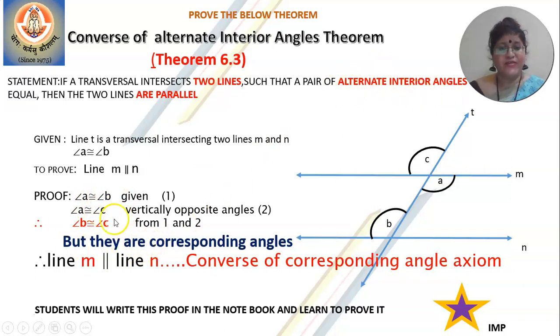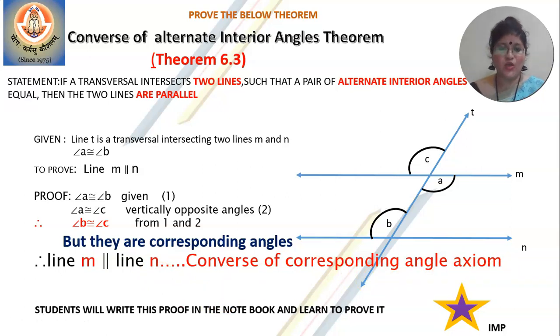Now, when you compare it, you get B congruent to C. So immediately look at the diagram. B congruent to C. Oh, but they are corresponding angles. So I have proved corresponding angles are congruent. And when corresponding angles become congruent, the lines become parallel because of the converse of corresponding angle axiom.